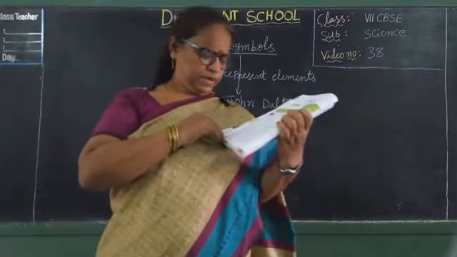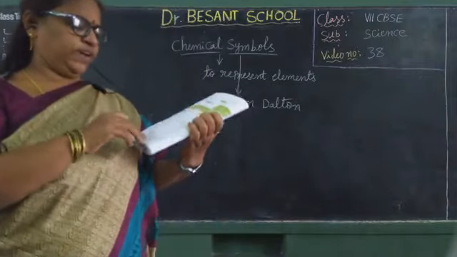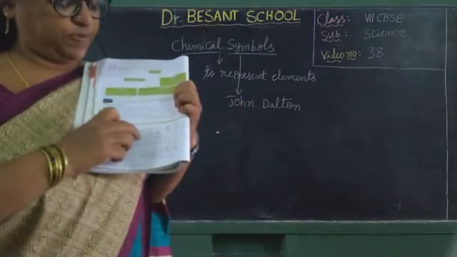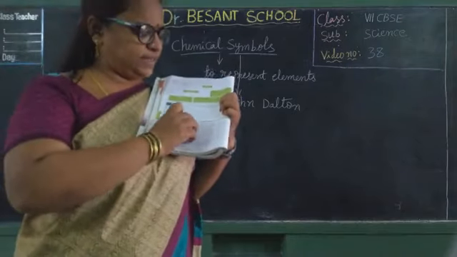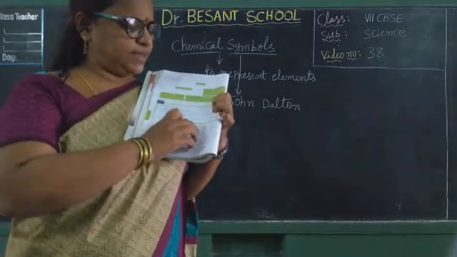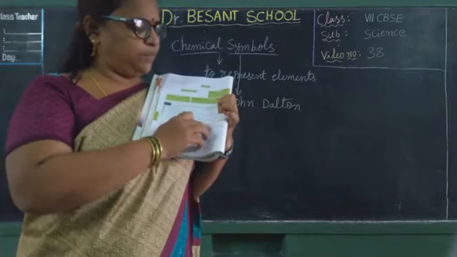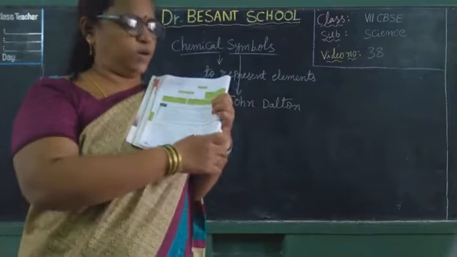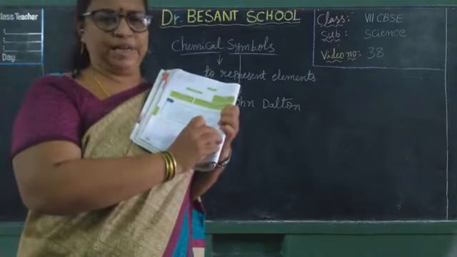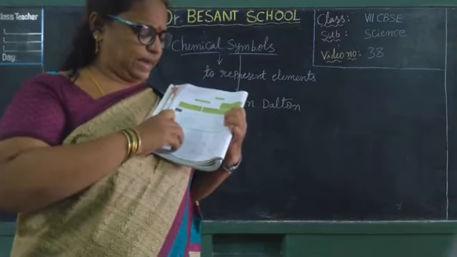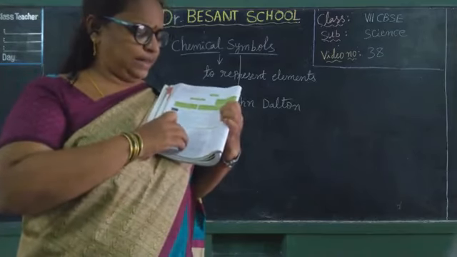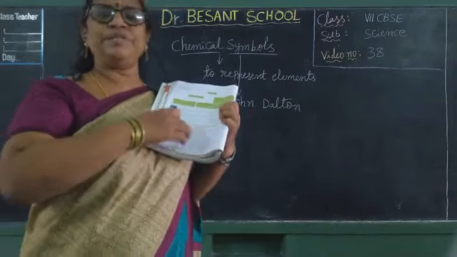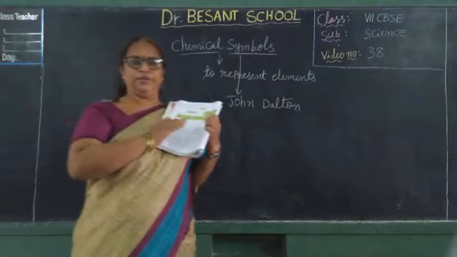See page number 64, figure 5.4. See here. Oxygen is represented with a circle, hydrogen with a circle and a dot, nitrogen with a circle and a vertical line, carbon by shading in the circle, sulfur with a circle and two lines, vertical and horizontal, and phosphorus with three lines inside the circle, and again gold, big circle, silver also a circle, mercury with different lines. Like that the symbols were used by John Dalton.